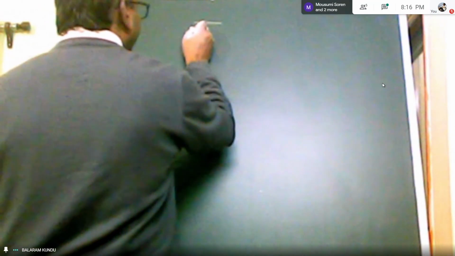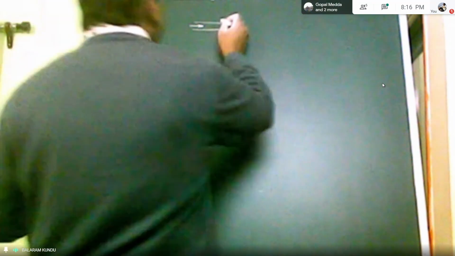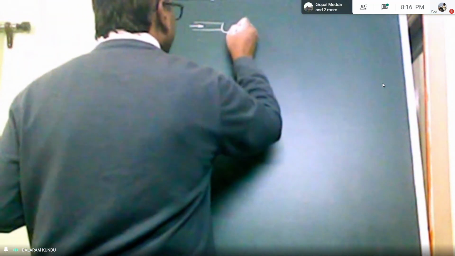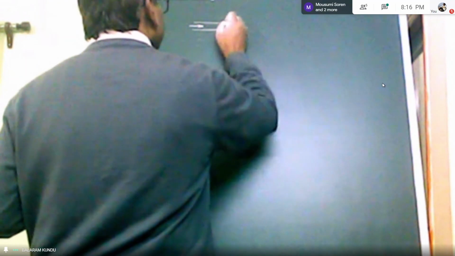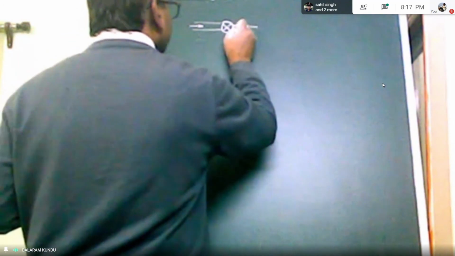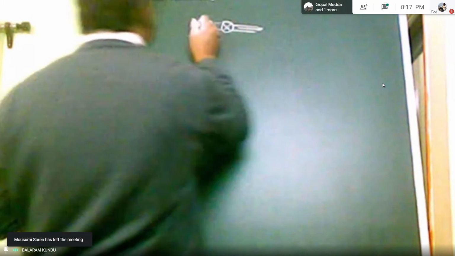One valve is there. So this is your pipe. Inside the pipe, the fluid flow direction is shown in the figure here. So here one valve is there. This valve is called the throttle valve, and this is the exit fluid.